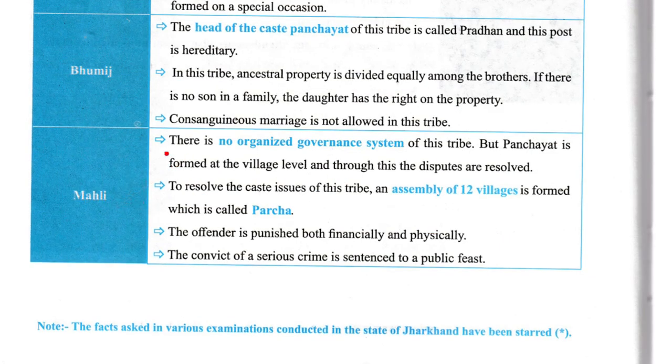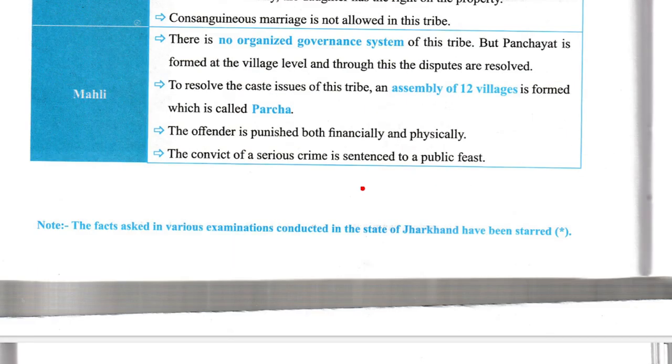Now, Mahali, there is no organized governance system of this tribe, but a panchayat is formed at the village level, and through this, the disputes are resolved. To resolve the caste issues of the tribe, an assembly of 12 villages is formed, which is called Parcha. The offender is punished both financially and physically. The convicts of serious crimes are sentenced to a public feast.